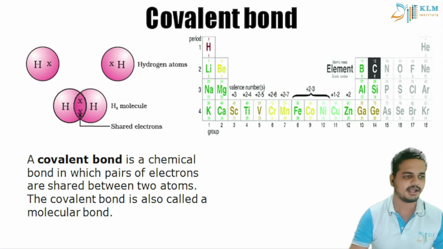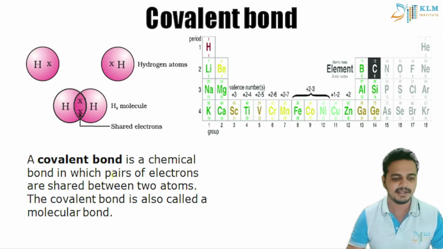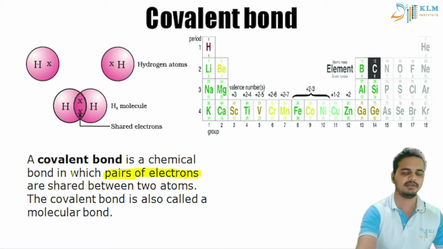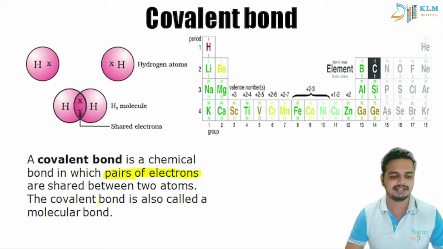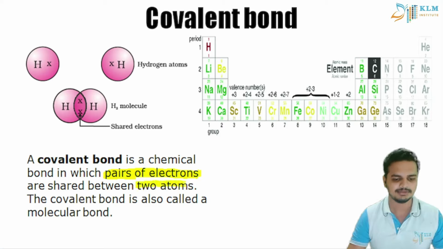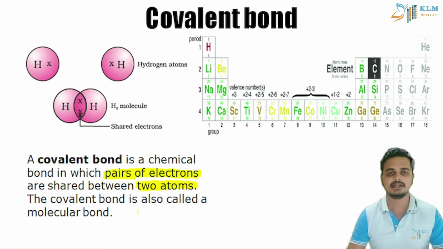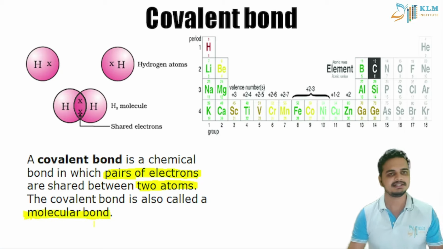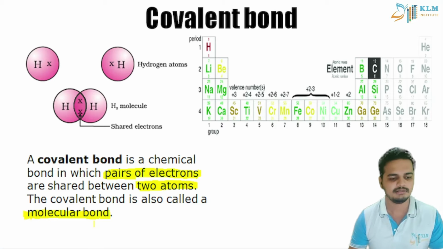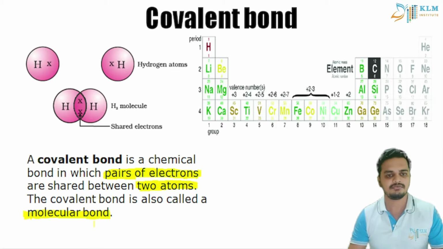The bond, a chemical bond in which pairs of electrons are shared between two atoms. It always exists in pairs, because if you don't share, I don't share. The covalent bond is also called the molecular bond. So simple, isn't it? A covalent bond is a chemical bond in which pairs of electrons are shared between two atoms. So is hydrogen the only element which does this?